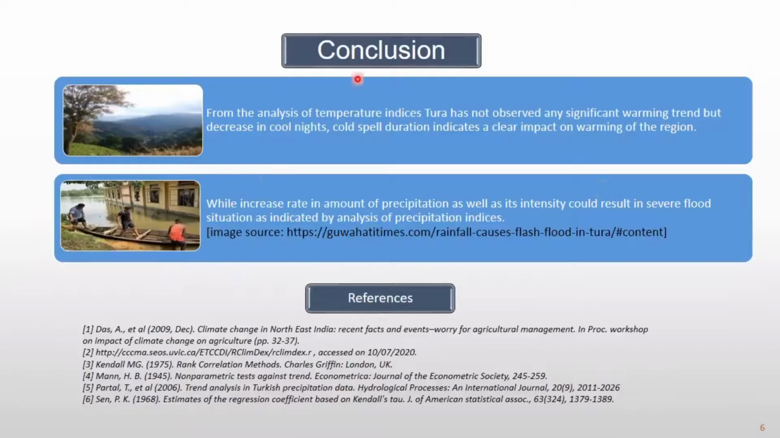Conclusion. From the analysis of temperature indices, Tura has not observed any significant warming trend, but the decrease in cold nights and cold spell duration indicates a clear impact of warming of the region. While the increased amount of precipitation and its intensity could result in severe flood situations.